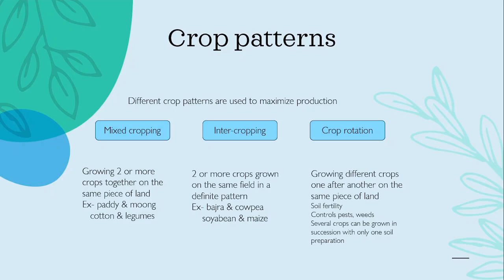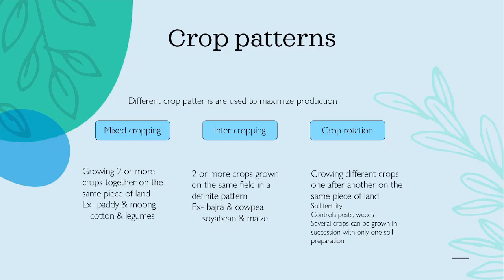Its main objective is to minimize the risk and ensure against crop failure, and also keeps the soil fertility intact. Some examples of this crop combination are paddy and moong, cotton and moong, wheat and mustard, groundnut and sunflower, and there are many more.